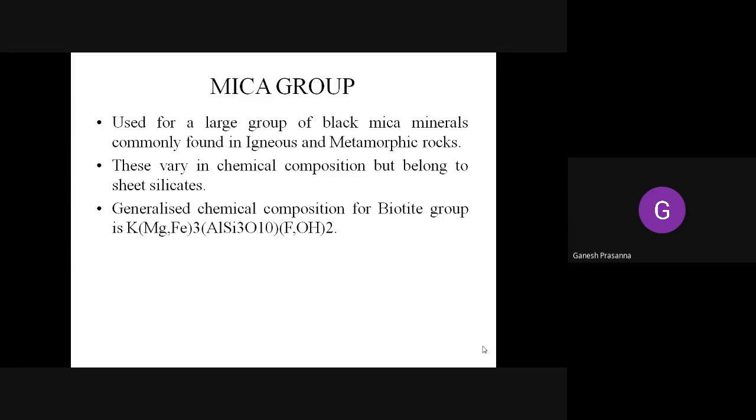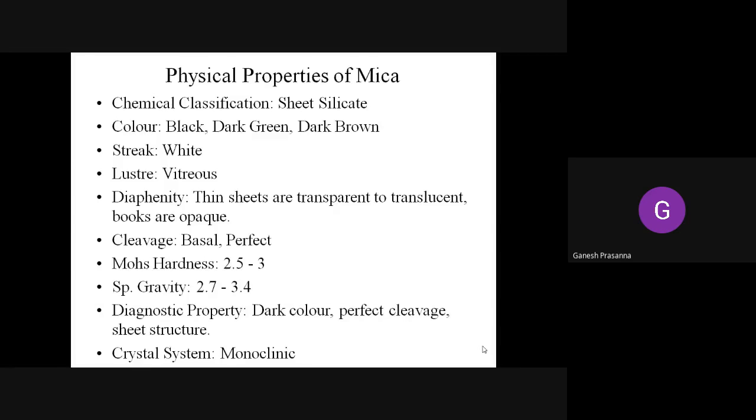Okay, so the generalized composition for the mica is potassium, magnesium, iron, aluminium, silicate with iron and hydrous molecule: K, Mg, Fe 3, Al, Si3, O10, F, OH twice. Coming to the general physical properties of the mica, the chemical classification is under the sheet silicates.